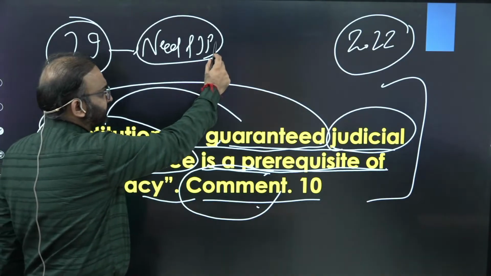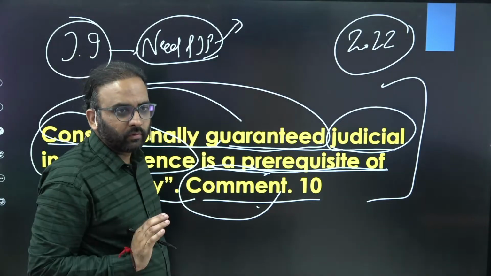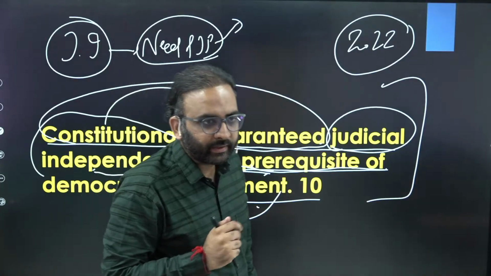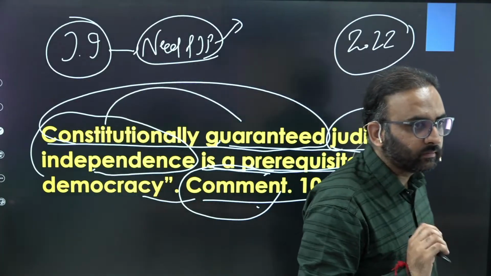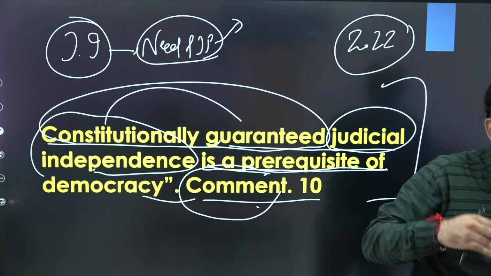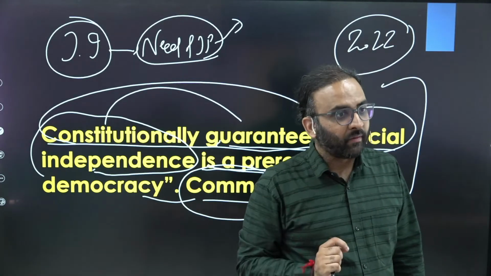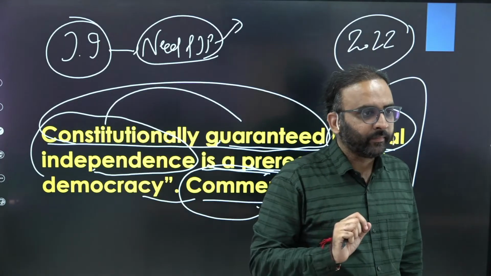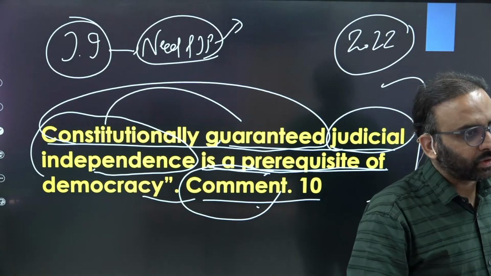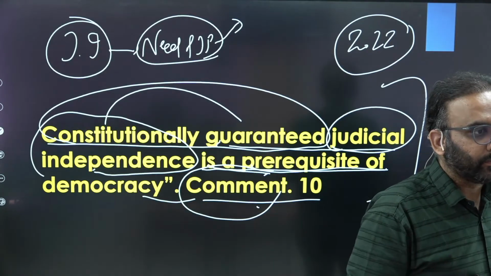First you are defining judicial independence, then you are providing why we need judicial independence, especially for democracy. For example, for ensuring rule of law, or for enforcing fundamental rights, for ensuring constitutionalism, for ensuring constitutional supremacy, for ensuring that there is no arbitrary exercise of power by the executive or legislature, for ensuring trust of people over the constitution, over the democracy, and so on.